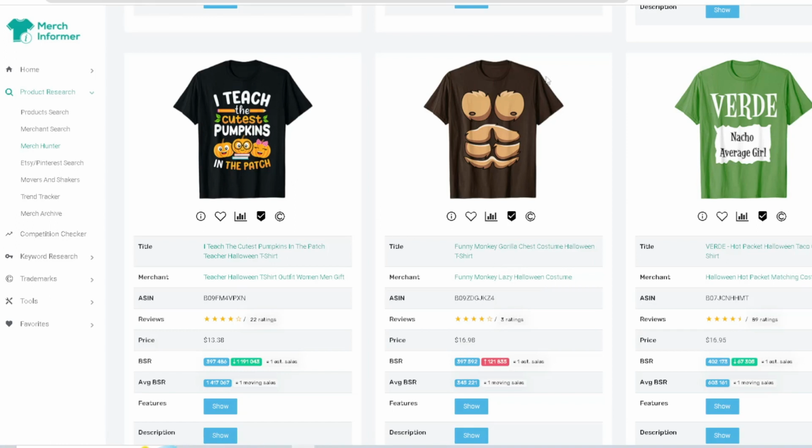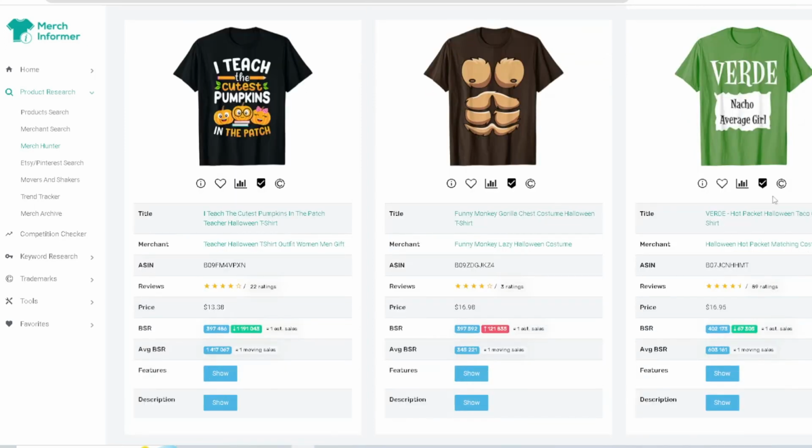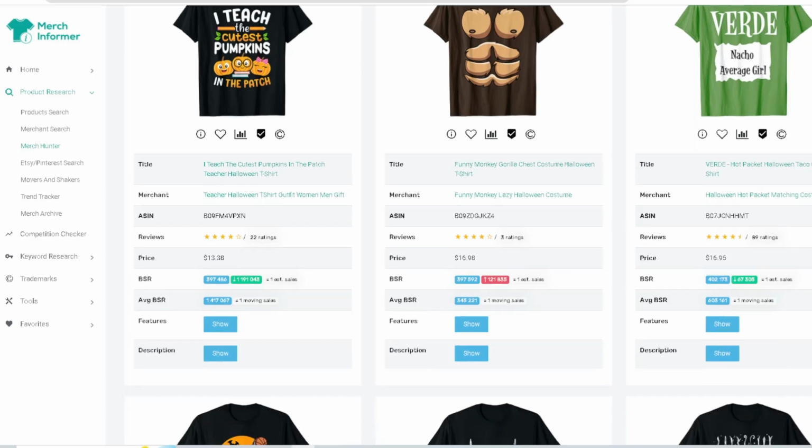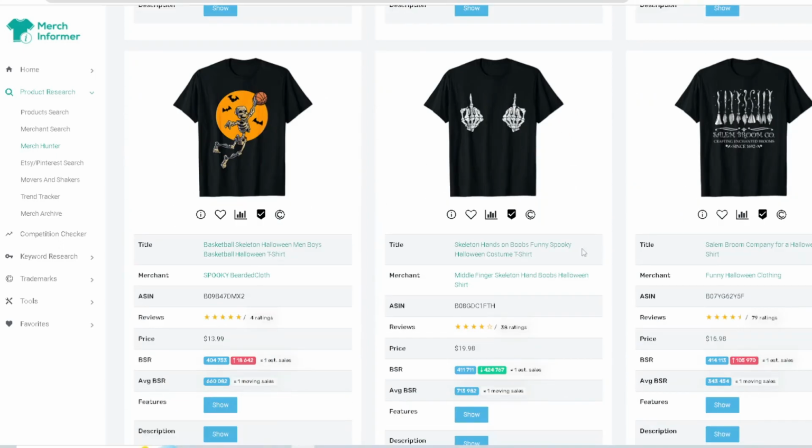Monkey gorilla chest costume. You can see what they're doing there. Really cool. I like that a lot. Verde Nacho average girl, hot sauce packet, right? That's a cool one. You have to understand that right there. I think this is coming from either Taco Bell or Del Taco, but they're using a kind of hot sauce packet idea theme, and then they're mixing up the wording so it's not infringing on the actual hot sauce packet itself.